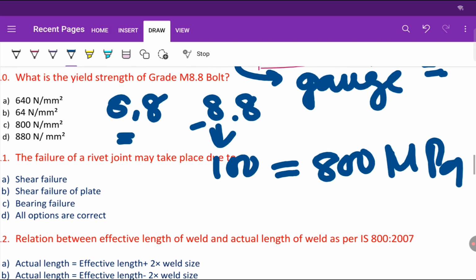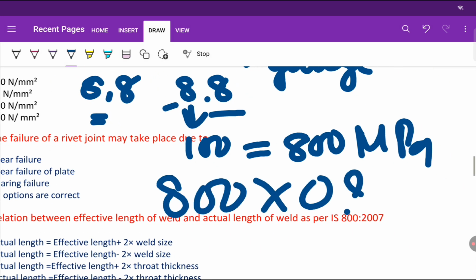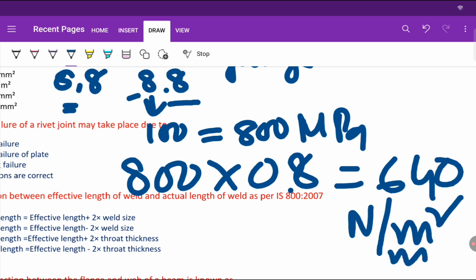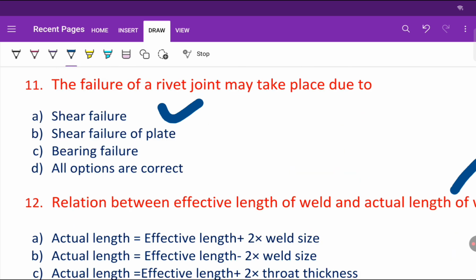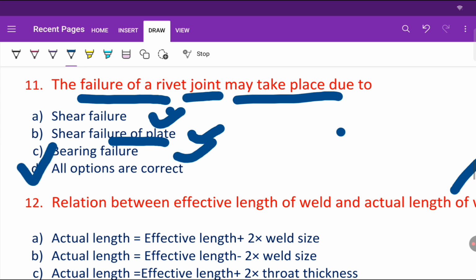In the question we are asked the yield strength. The failure of a rivet joint may take place due to shearing failure. Shear failure of plate, the plate may fail by shearing, then it will lead to the failure of the rivet joint, right? Bearing failure is also there. So all options are correct.